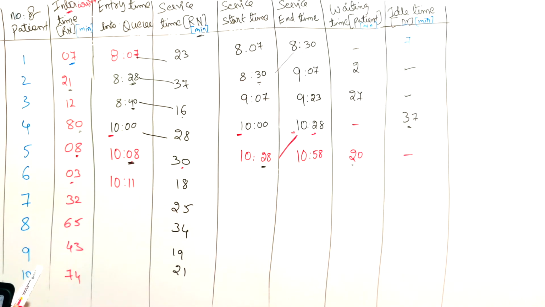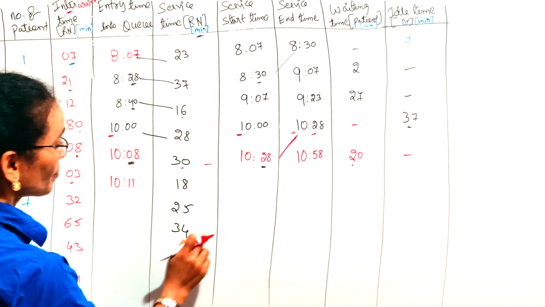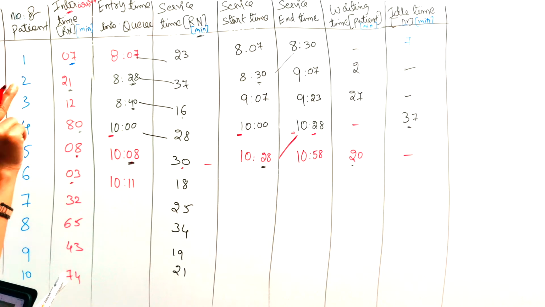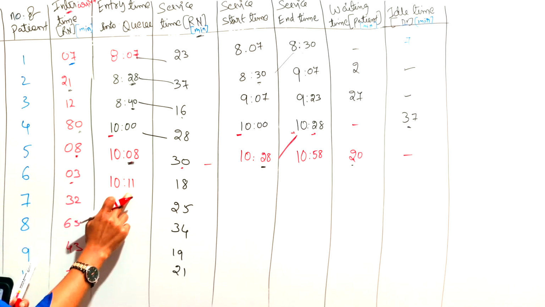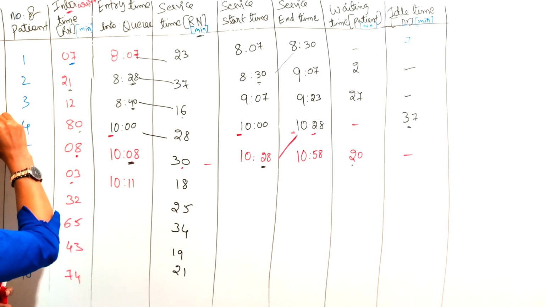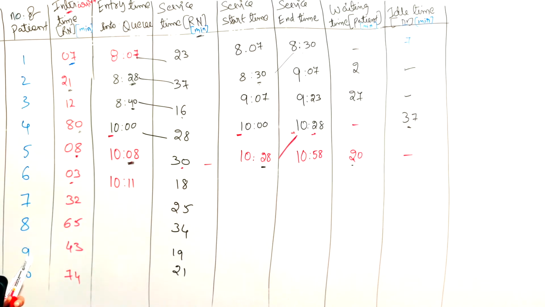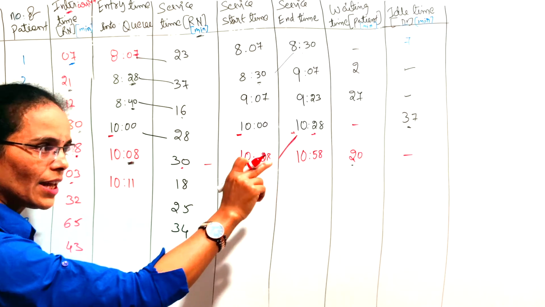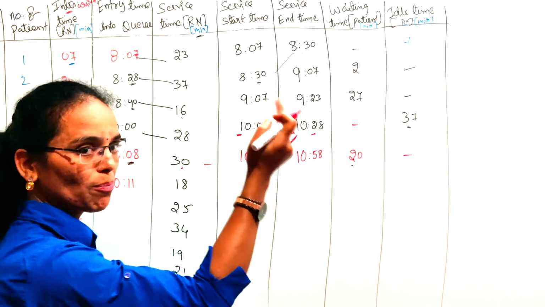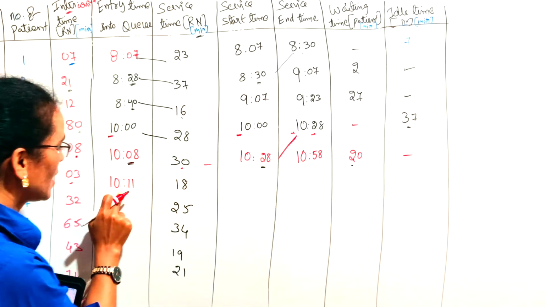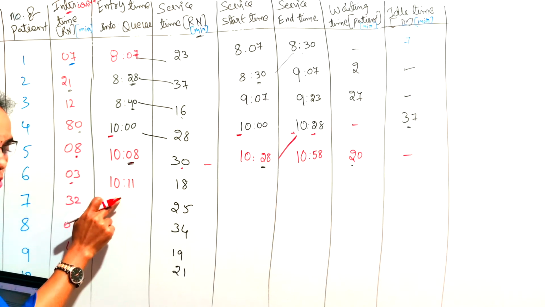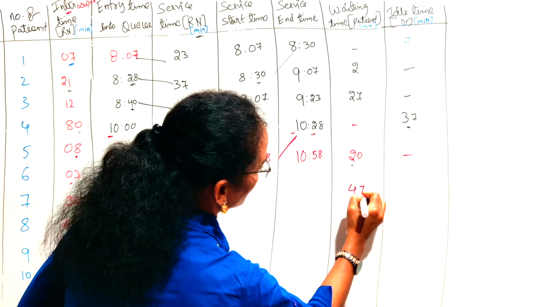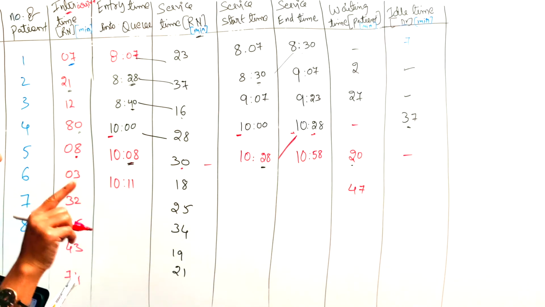Till 10:58 the doctor was with the previous patient, and this patient arrived at the dispensary at 10:11. 58 minus 11, it means 47 minutes the patient was waiting in the queue, right?